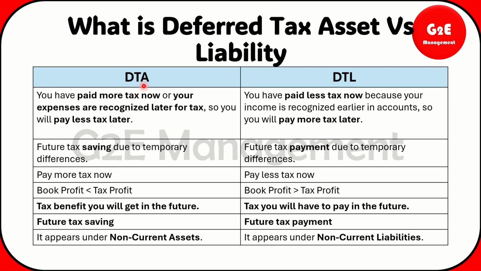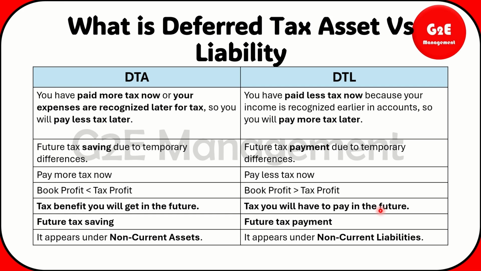So from here, from the deferred tax asset point of view, you will get the tax benefit because this year you are going to pay higher, but later you will get the benefit of it. Some deduction, you are going to pay less, you will get in the future. The tax benefit you will get in the future, and from the liability point of view, tax you will have to pay in the future because you are going to pay less this year.